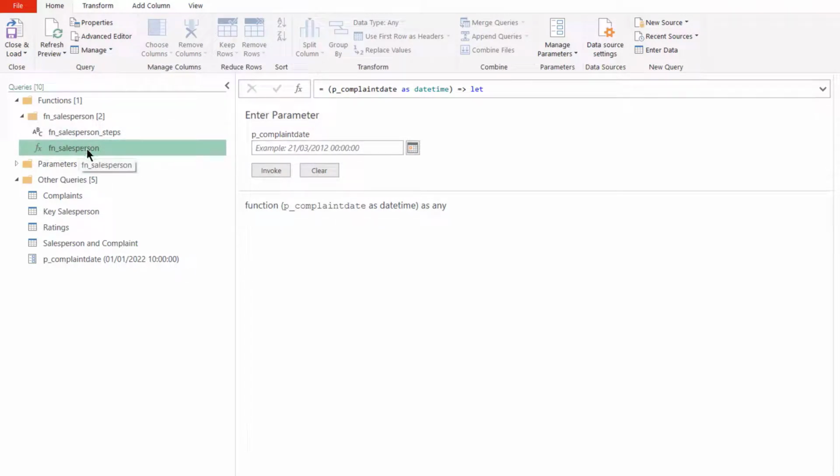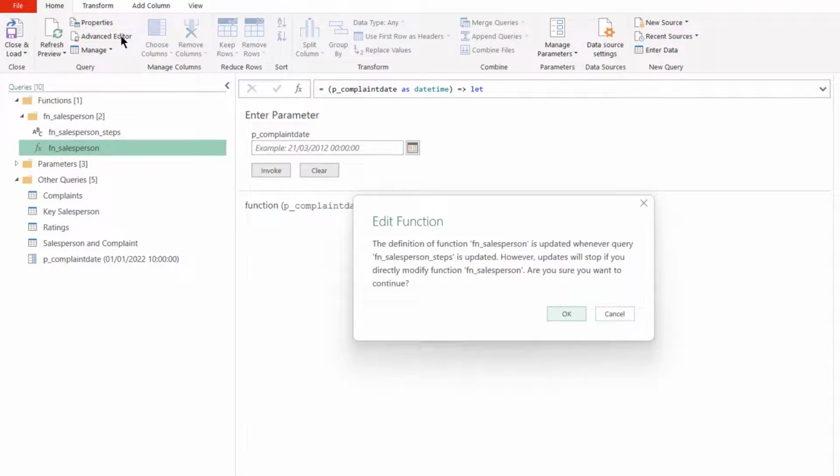So if we want to change this, we change the steps here. If we try and look at the source for this, it will warn me when I try and look at the source for this in the advanced editor. You see, now they're connected. So now the best way to change this function is by changing the fn_salesperson steps.